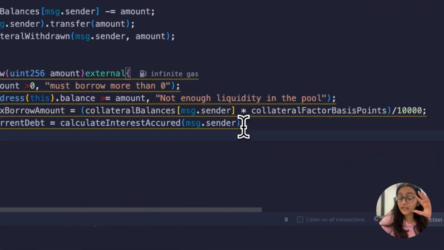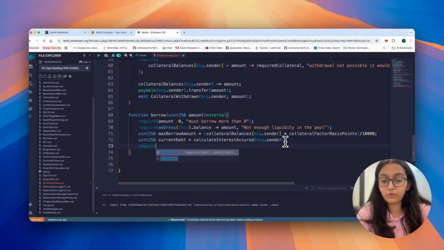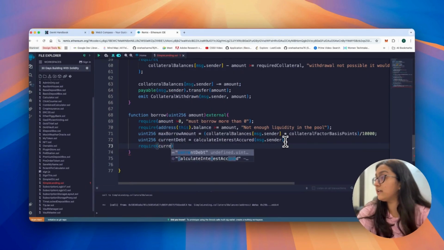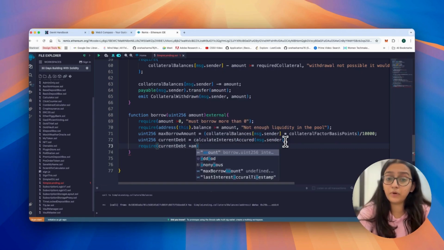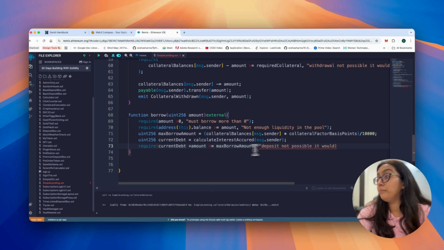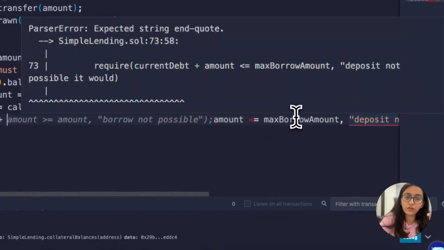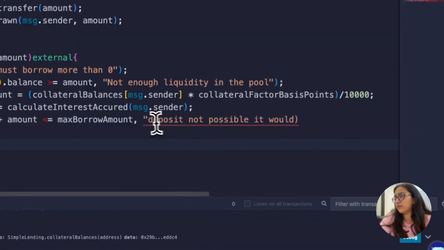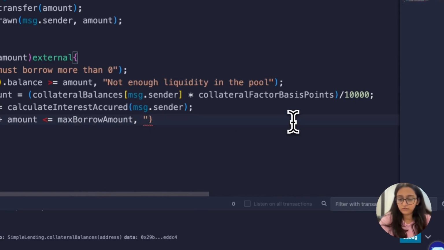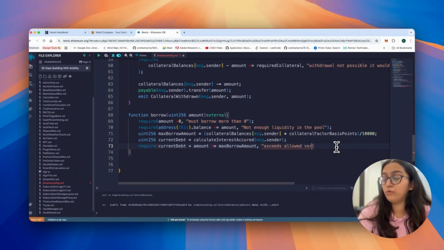Now, once you've calculated that current debt, we check with the require condition that the current debt plus amount is less than or equal to maximum borrow amount. Otherwise, we say, hey, exceeds allowed borrow amount.